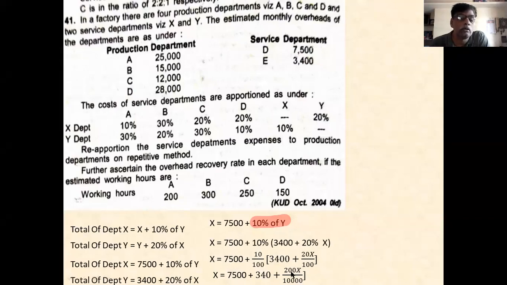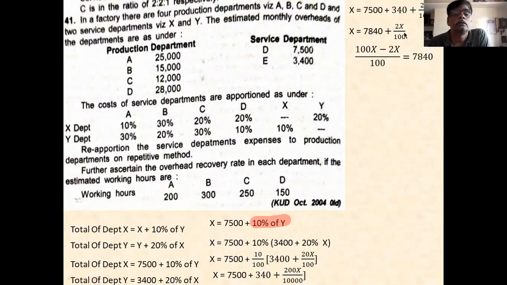The mistake you make here only. In this step you commit the mistake. Therefore I am telling you, 10% of first number, 10% of second number you take. The next is 7,500 plus 340 plus 2x by 100 is equal to 7,840 plus 2x by 100. 7,500, 340, 7,840. Clear? Then this 2x by 100 you take to right hand side.